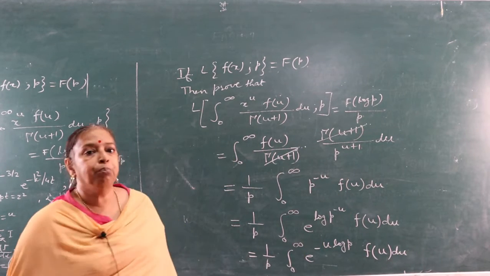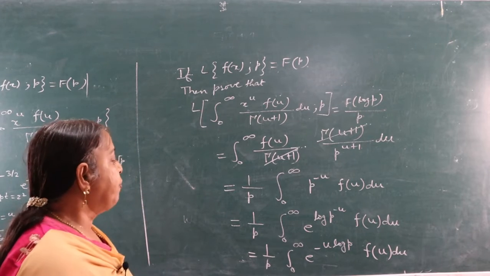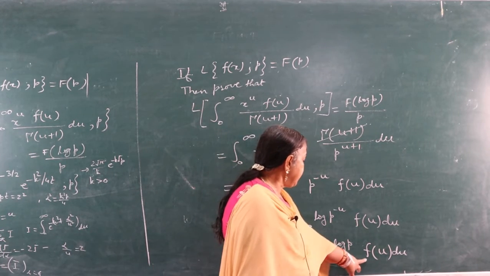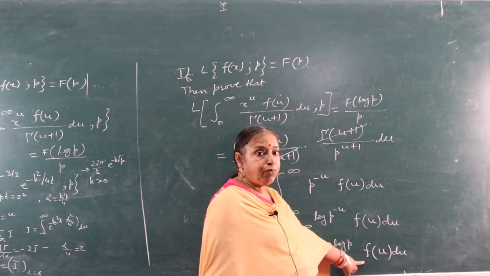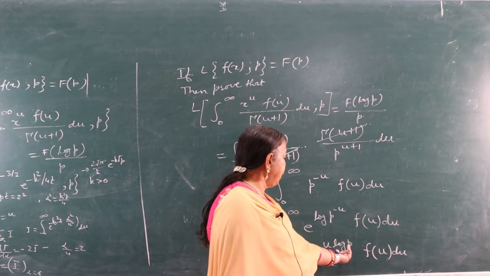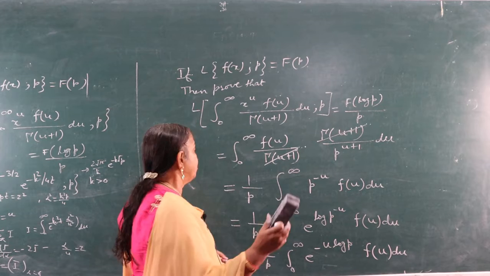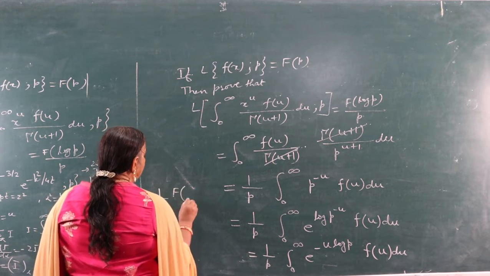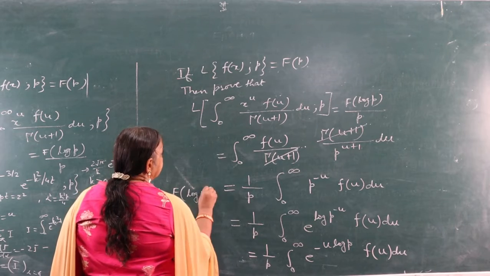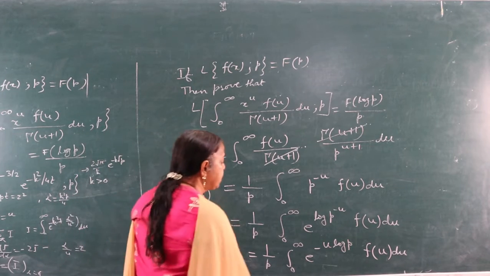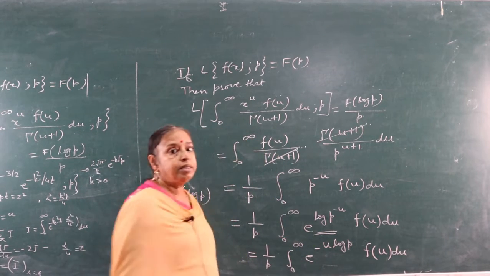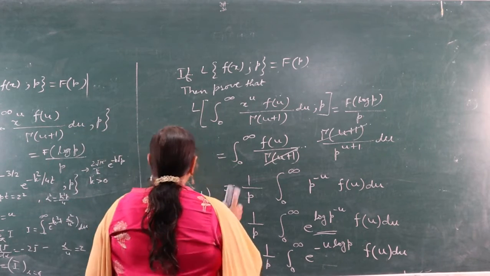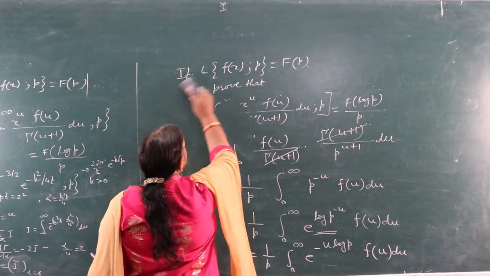Now if we compare from the definition of Laplace transform, here we have, this is the Laplace transform of function f(u), and instead of p we have log of p. So this is equal to 1 by p F of log p. This is the most important step in this integral. You have to remember this step so that you can solve the question.